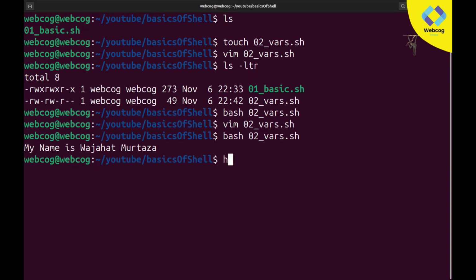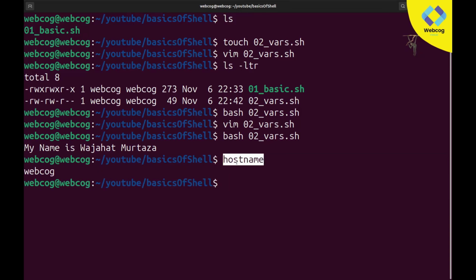There are also a lot of basic commands you can use. I mean to say you can store the commands of your terminal into your sh file. For example, there is one command, hostname. This is a default command provided through Linux Ubuntu.